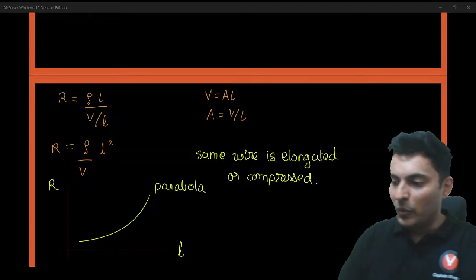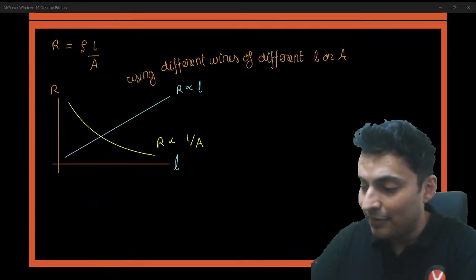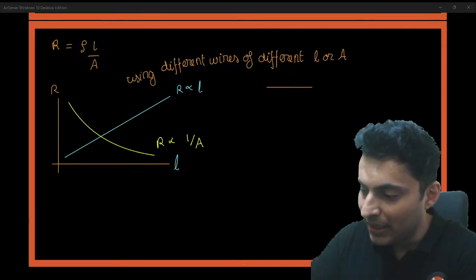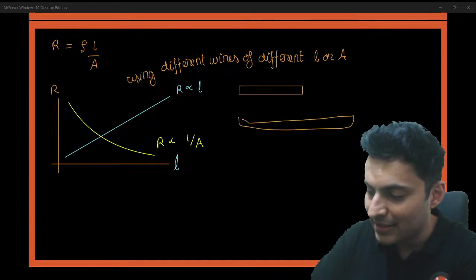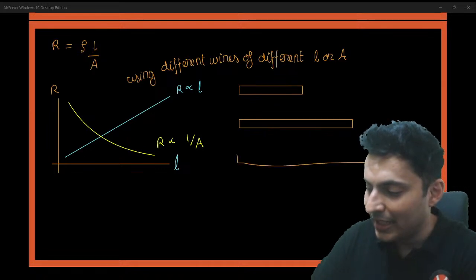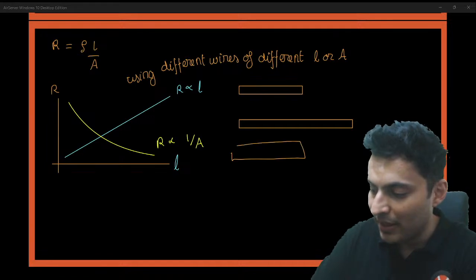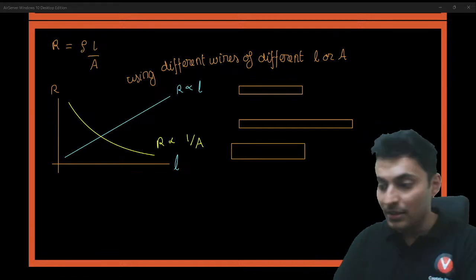Okay, so understand this. In the first graph, you take one wire like this, you take another wire like this. You are just taking different wires of different cross sections and areas, and you are measuring the resistance.